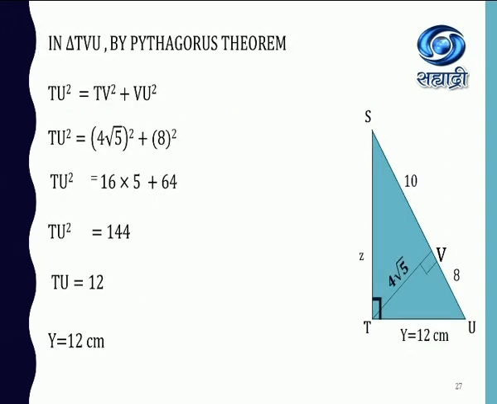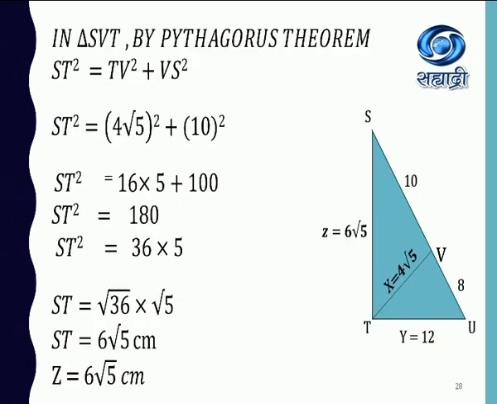In triangle TUV, by Pythagoras theorem, TU square is equal to TV square plus VU square, where TU is the hypotenuse. So TU square we have to find out. The other two sides are 4 root 5 square plus 8 square. It gives us 144, which is the square of 12. So the value of y, that is TU, is 12.